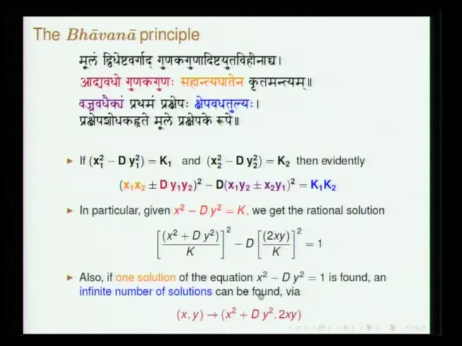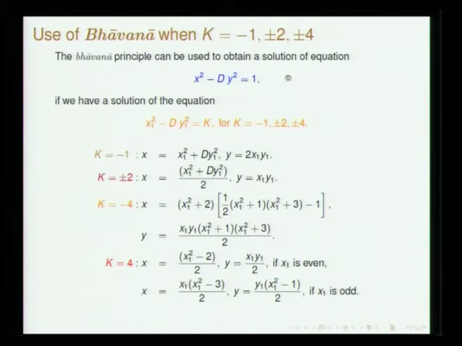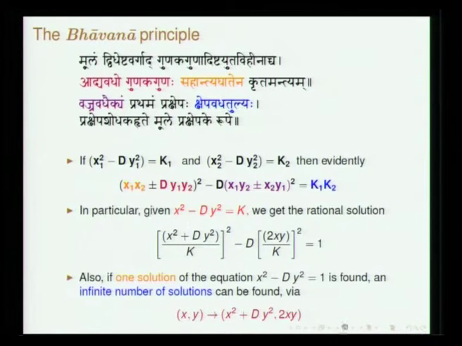This is the most important aspect of the Bhavana principle, and using this principle one will be able to get successive values of root d. Brahmagupta also presents some other cases wherein k is minus 1, plus minus 2, plus minus 4. All that has been stated by Brahmagupta. This will be straightforward in certain examples. You can simply guess x and y such that this equation is satisfied, and once you know one solution, then you can keep on generating an infinite number of solutions by using this Bhavana principle.